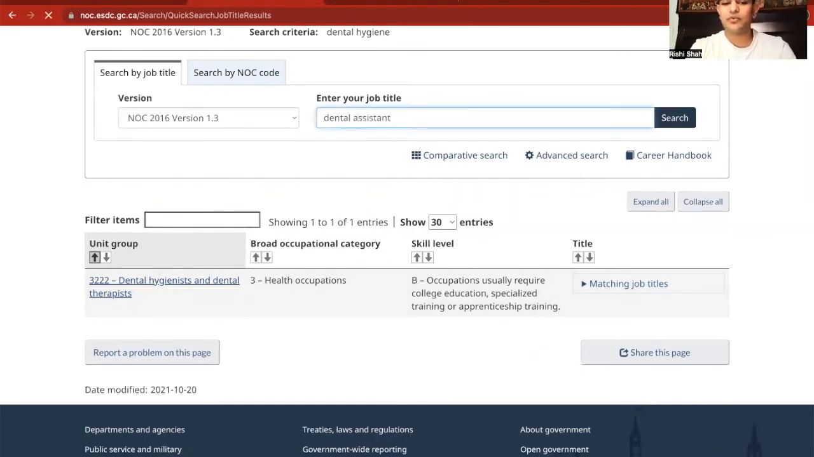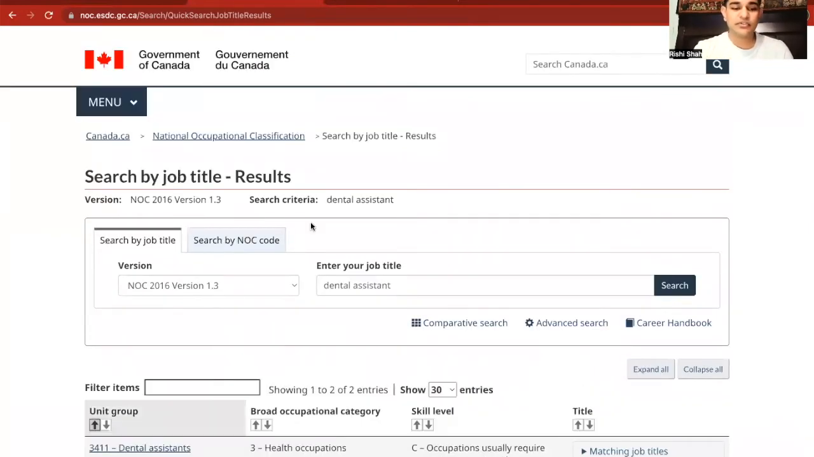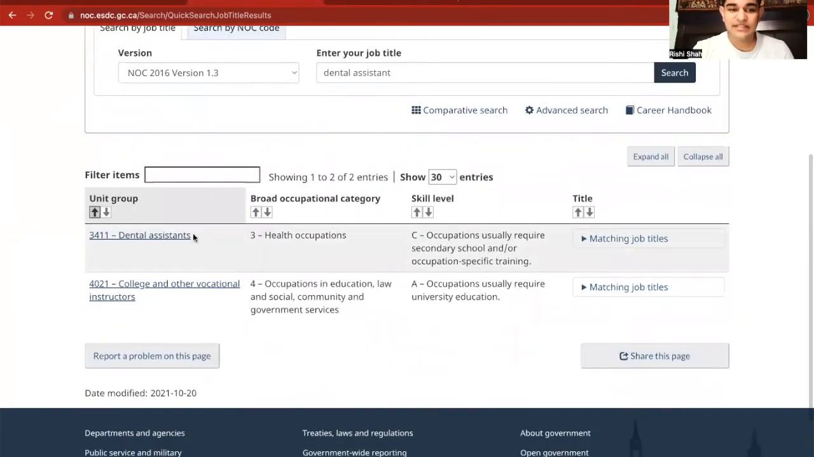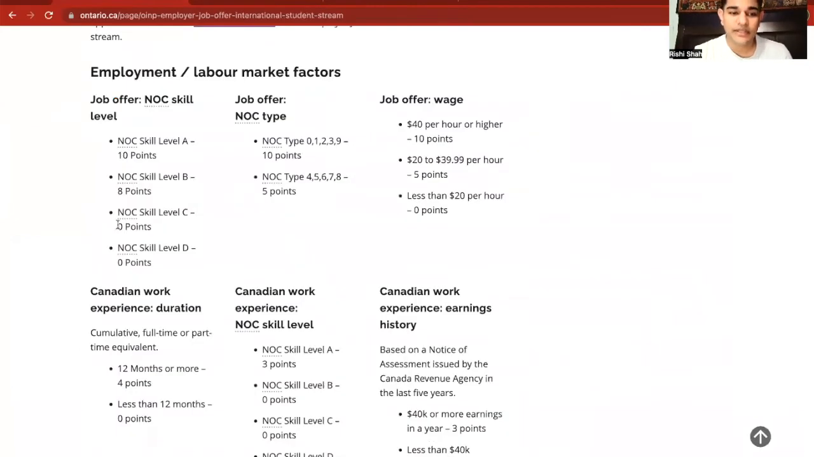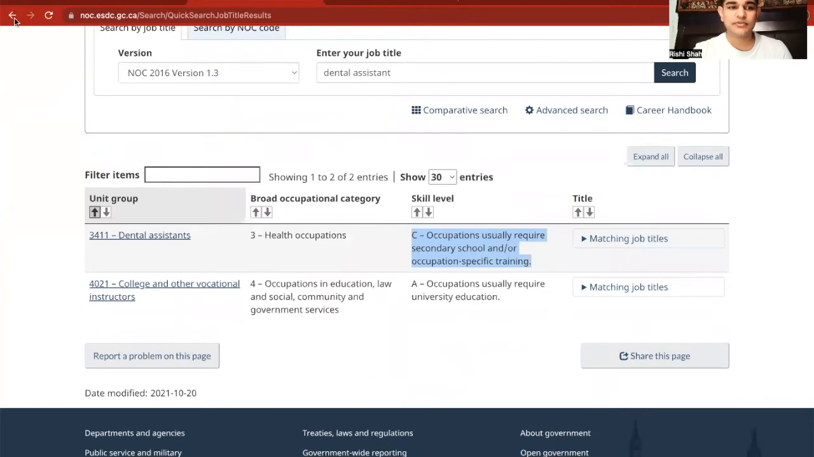This is one of the most important questions that I've answered for several people. Recently, dental assistants are now transferred to a category C. So all my international students that are applying to come to Canada, dental assistant will give you 0 points. Remember that. We want to have the highest points possible, and dental hygiene becomes one of our good options.